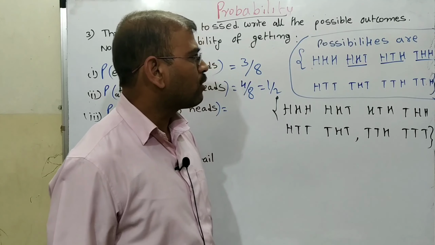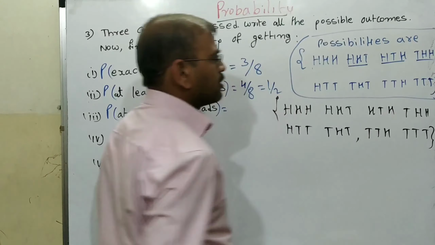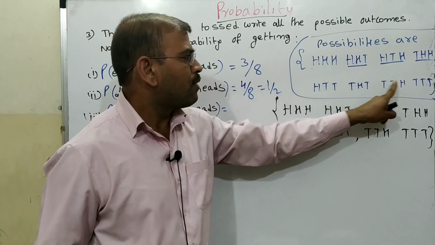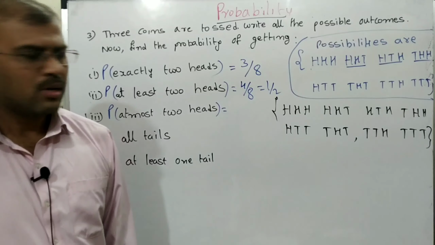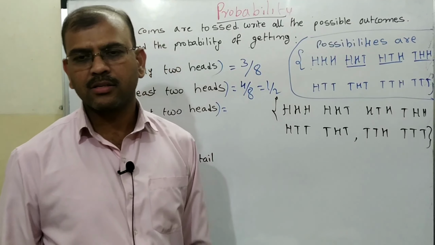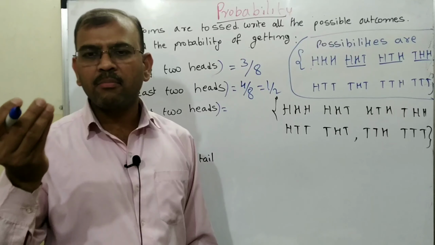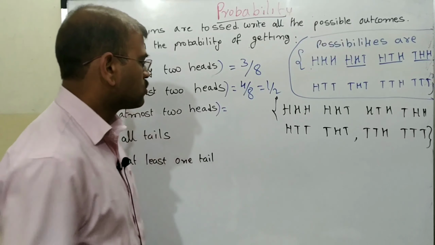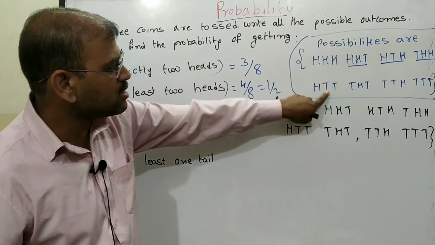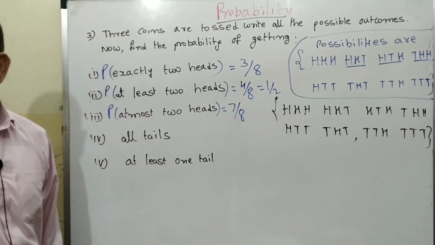So what are we going to write here? Maximum, here it should be tail: 1, 2, 3, 4, 5, 6, 7. You may get a doubt: sir, the question says at most 2 heads, so why are we considering tails? Because our question says maximum can be 2 heads, and minimum can be with head or without head also. So total possibilities is 7 out of 8. That means except this one, we have to consider everything remaining, whether the head is there or not.